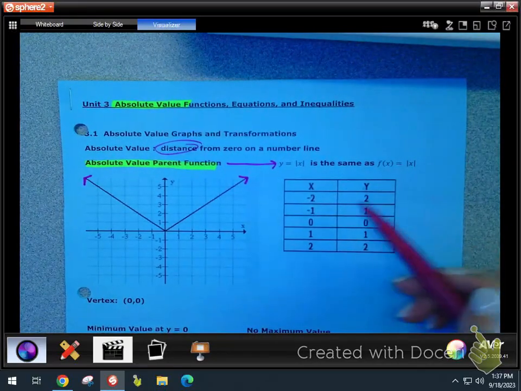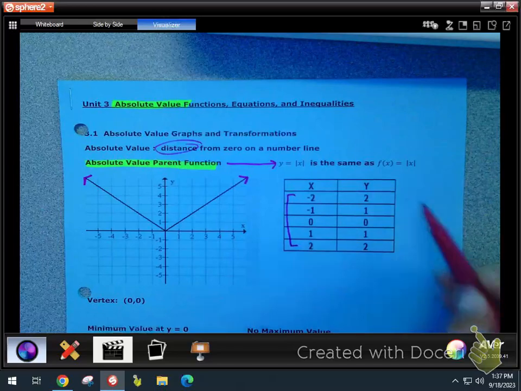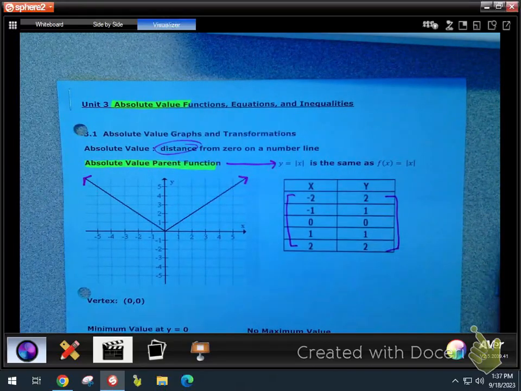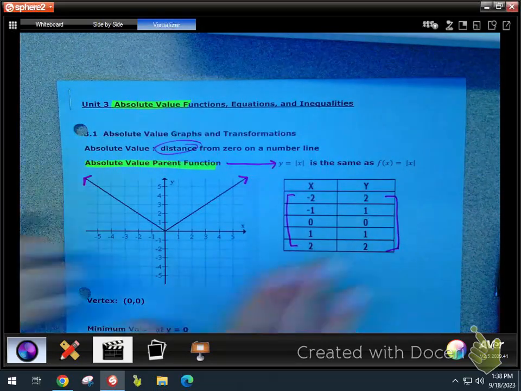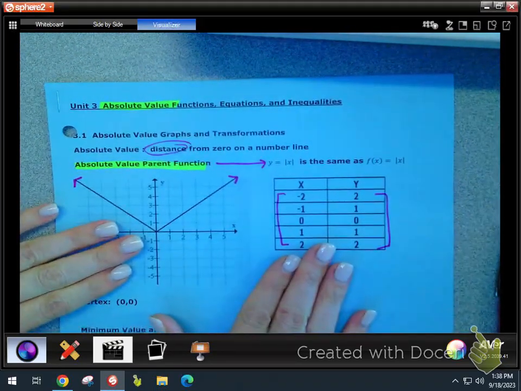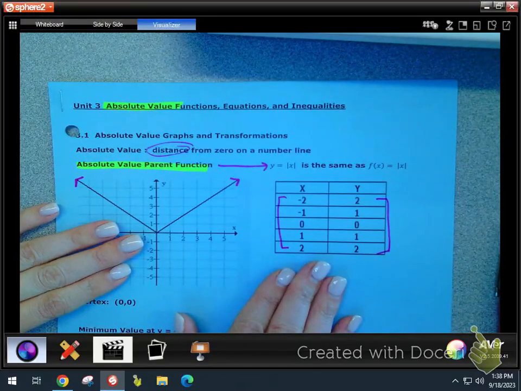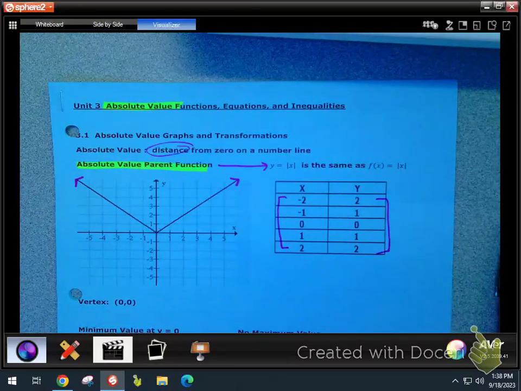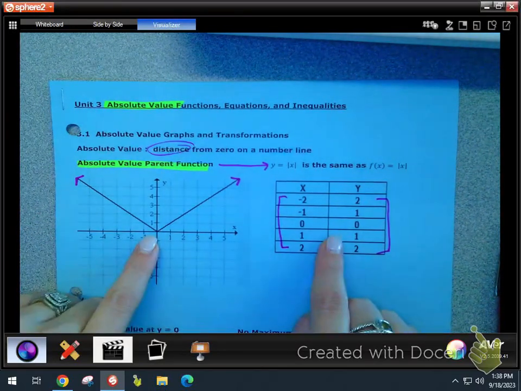So these are the points, and these points are kind of like, when we did transformations last week, we would always get a little monster or whatever. You would get a function with all these original points, and then you would do transformations to that. This is the guy we're going to be transforming the whole time. He's a lot more basic. The points are pretty straightforward, but we're going to do all the same transformation rules that we learned last unit, and you guys did well on, but just with this particular graph.